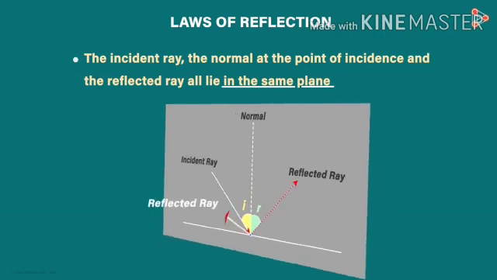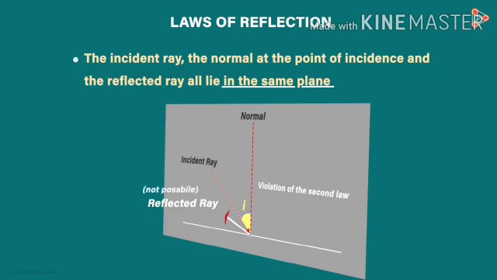Suppose our reflected ray lies in this plane and the diagram looks like this. The incident ray and the normal ray lie in the same plane, but the reflected ray is reflecting in a different plane, which violates the second law. This case is not possible practically.